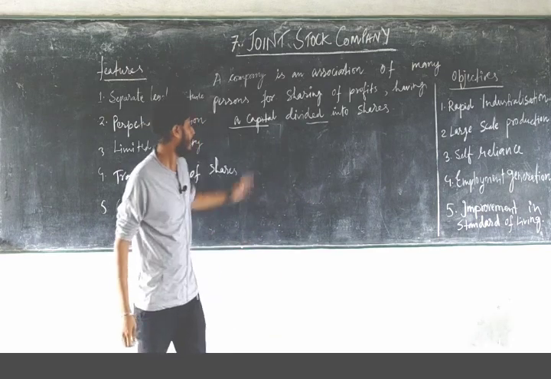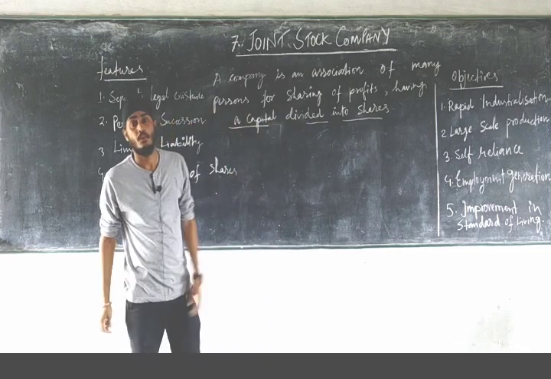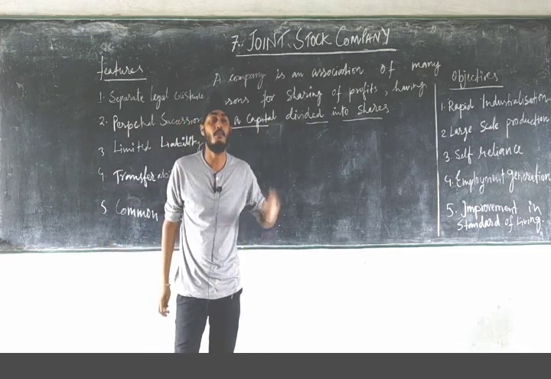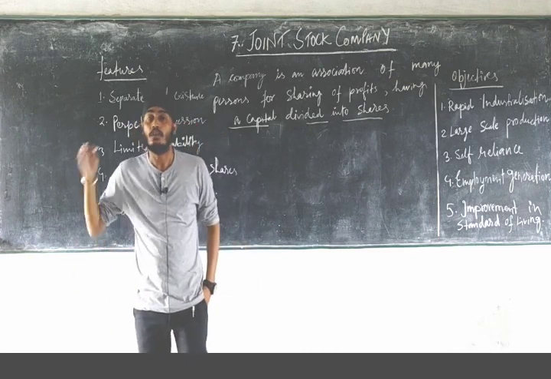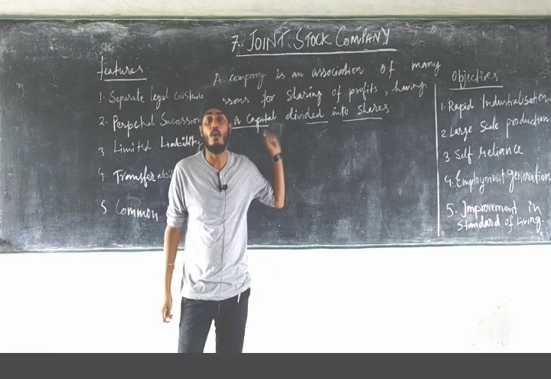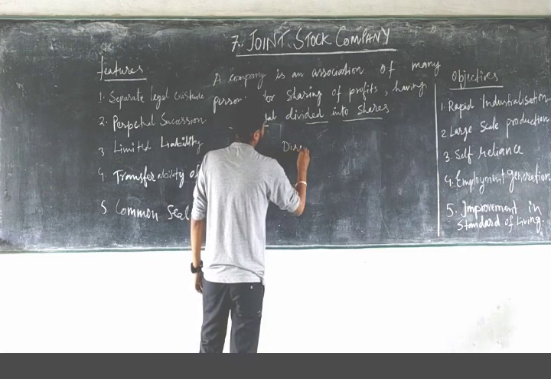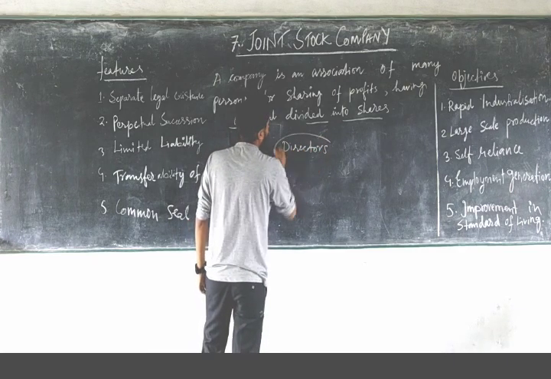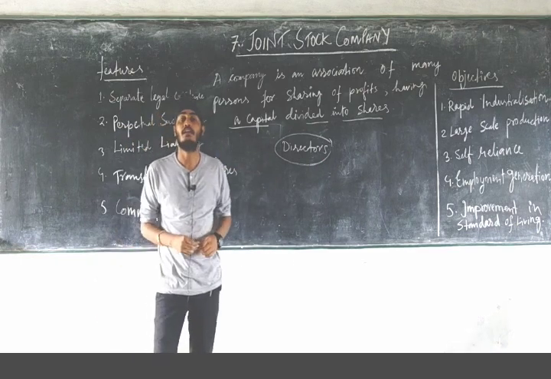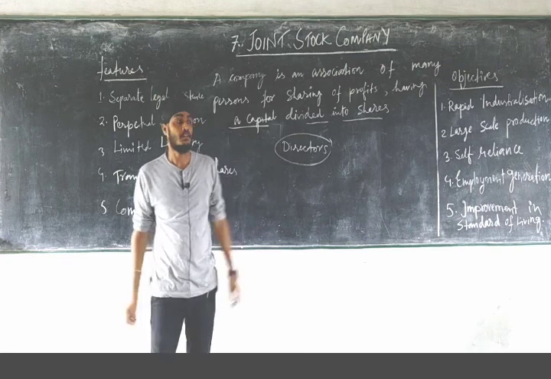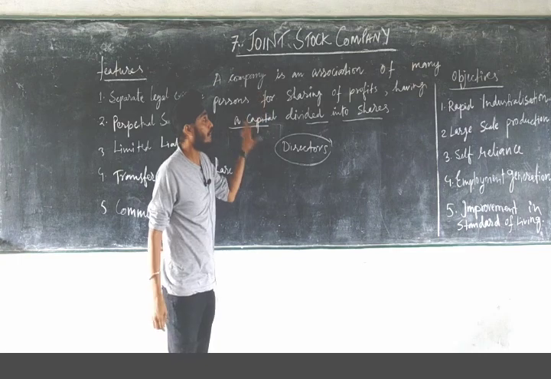But here capital is there but it is divided into shares, which can be transferred from one person to another, and a company issues shares in the market, and those who buy these shares become the owners of the business, and the owners of the company are called directors. Clear? The owners of the company are called directors. As you have seen, in sole trader the owner was the sole proprietor, and in partnership the owners were partners. Now this was the definition of company.